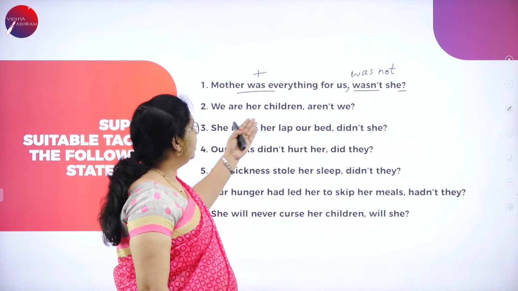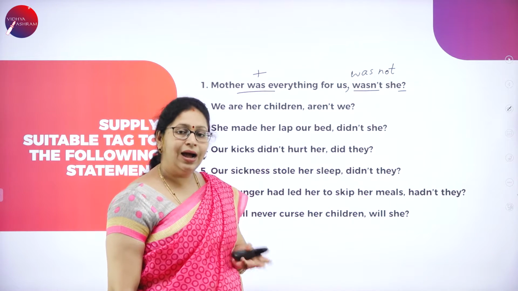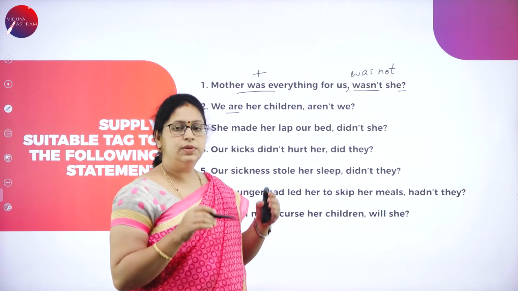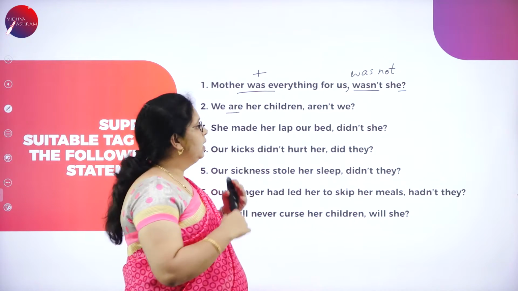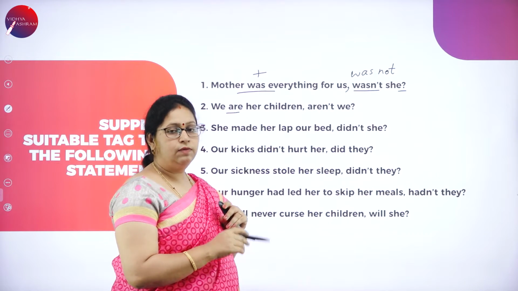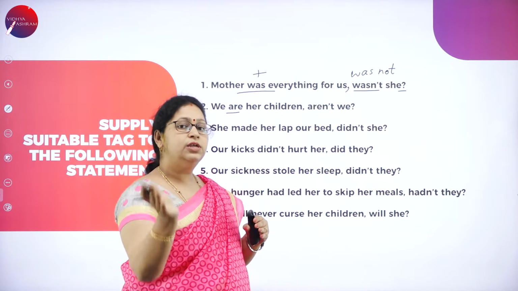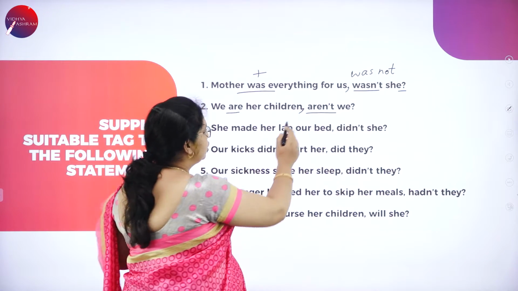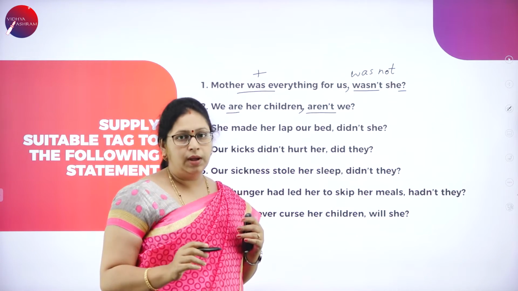Okay. We are her children. Aren't we? Are is already there. Auxiliary verb is present in the statement, and this is positive. So what we need to do? We need to change it to negative. Aren't we? The full stop is changed to comma. Okay.